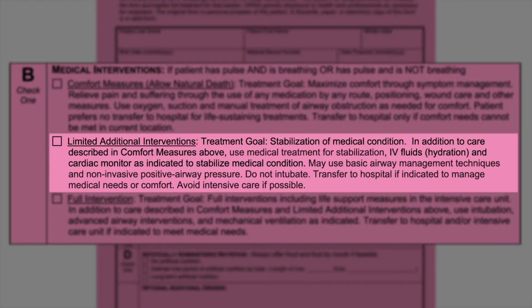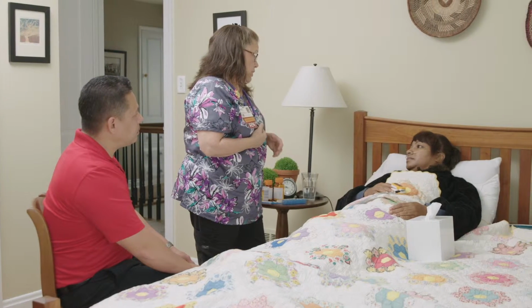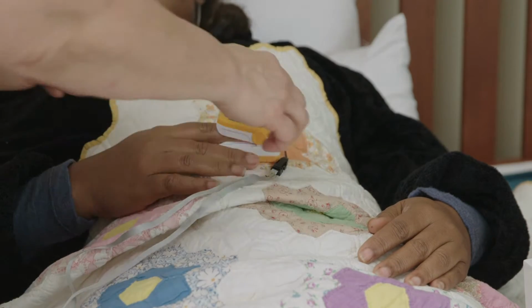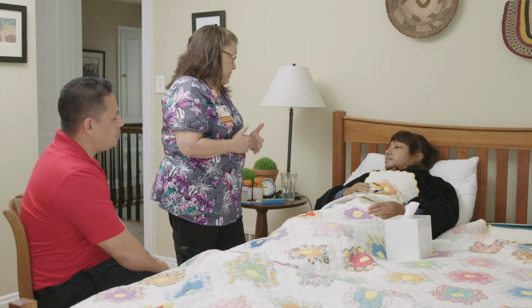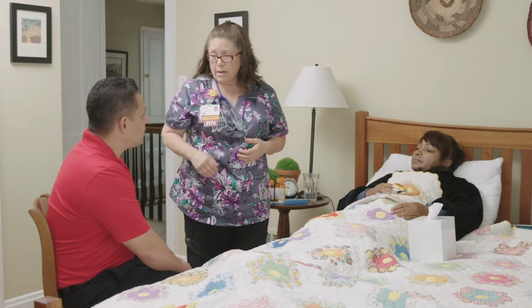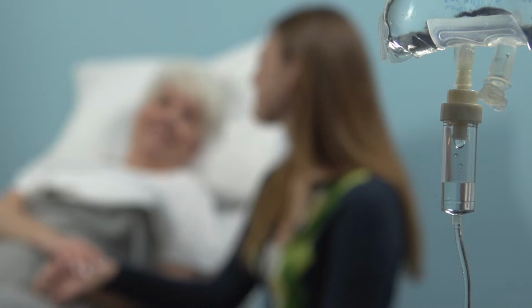The order in the middle is called limited additional interventions. People who check this box know that they do not want CPR or a breathing machine and would like to generally avoid the ICU. But for these people, it would still be okay to get other treatments to try and help their medical problems. For example, it would be okay for them to be transferred to the hospital, to get fluids through an IV, and to have cardiac monitoring. Oxygen may be provided through a tight-fitting mask called a BiPAP or CPAP machine. Symptoms such as pain and shortness of breath would also be treated.